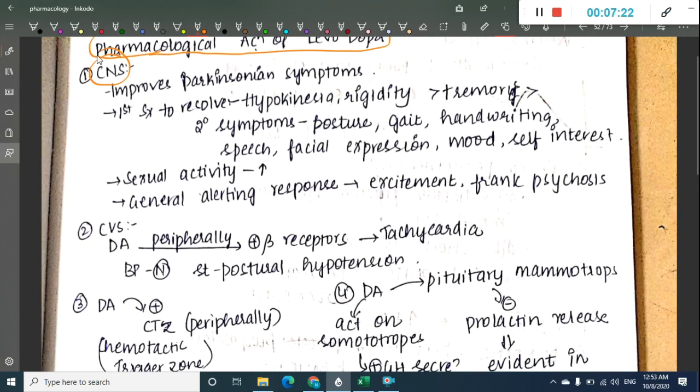The first symptom to get resolved due to levodopa is hypokinesia, followed by rigidity, followed by tremors, and after tremors the secondary symptoms like posture, gait, handwriting or speech, facial expression, mood, self-interest, all these are resolved later. Sexual activity also increases due to levodopa. There is a general alerting response also, which includes excitement and frank psychosis.